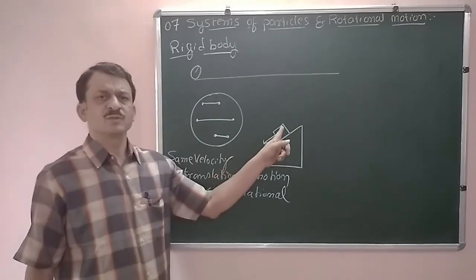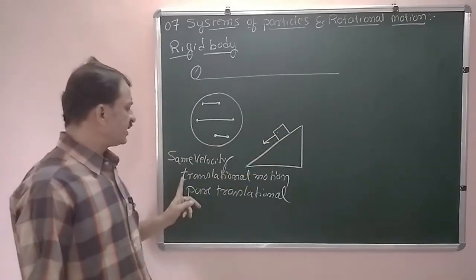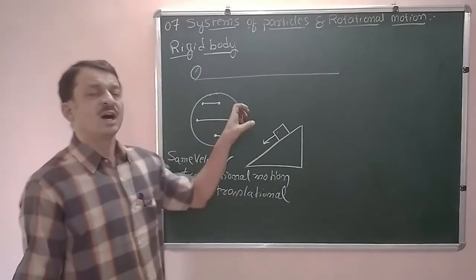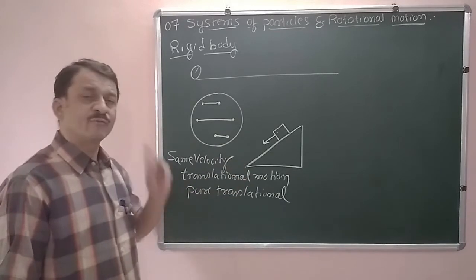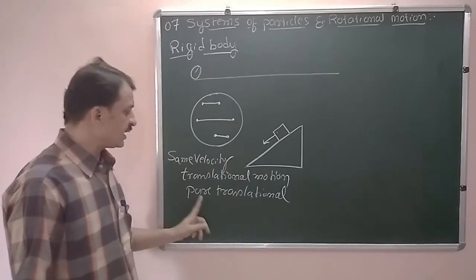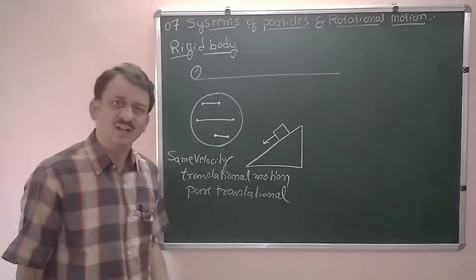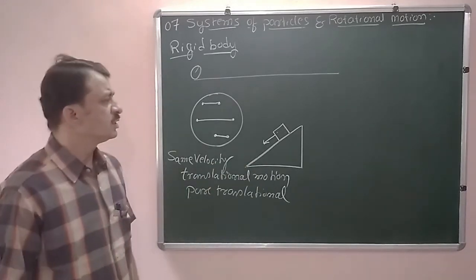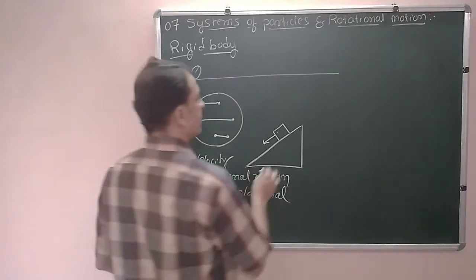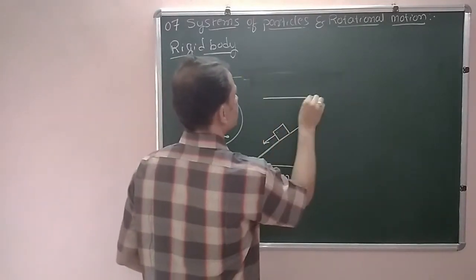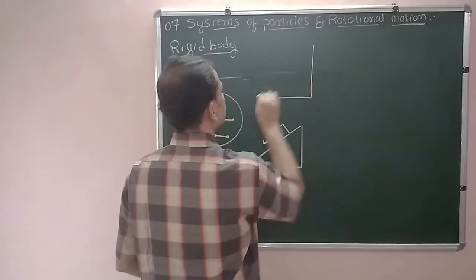Generally, if any object is moving along a straight line, then it is linear or translational motion. If all the particles are moving with the same velocity, then that type of motion we call pure translational motion. Now consider the same inclined plane.